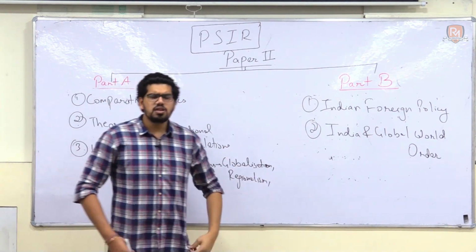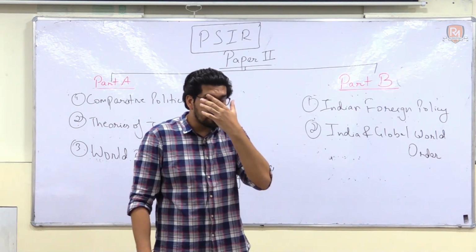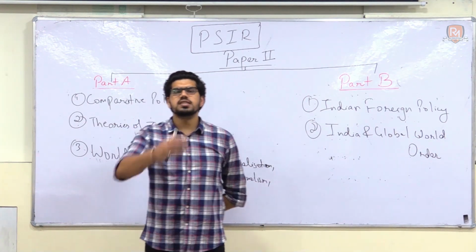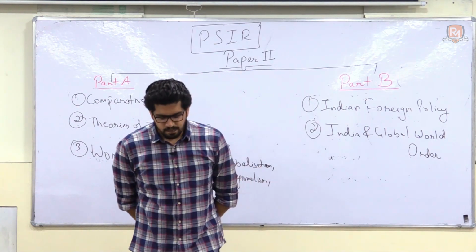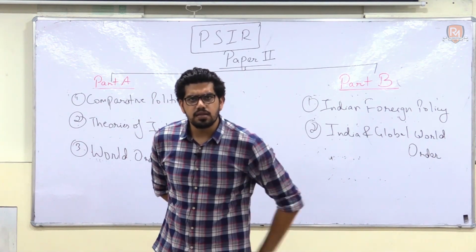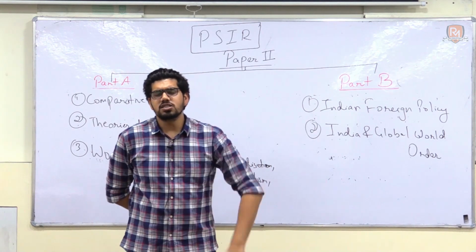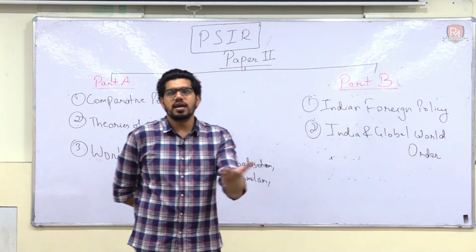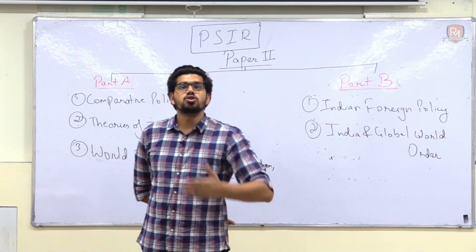For example, when you write an answer in the GS2 paper regarding international relations, you write a generic answer. For example, if I ask you regarding the India-China relation, where there is some issue going on, and the one belt one road policy of China, should India join it or not?